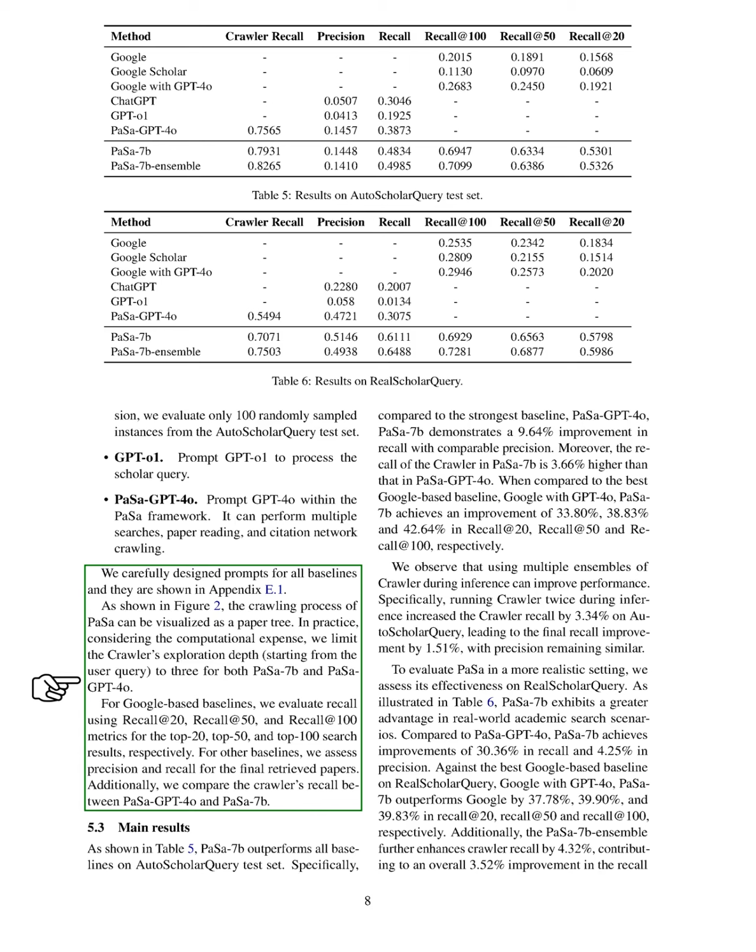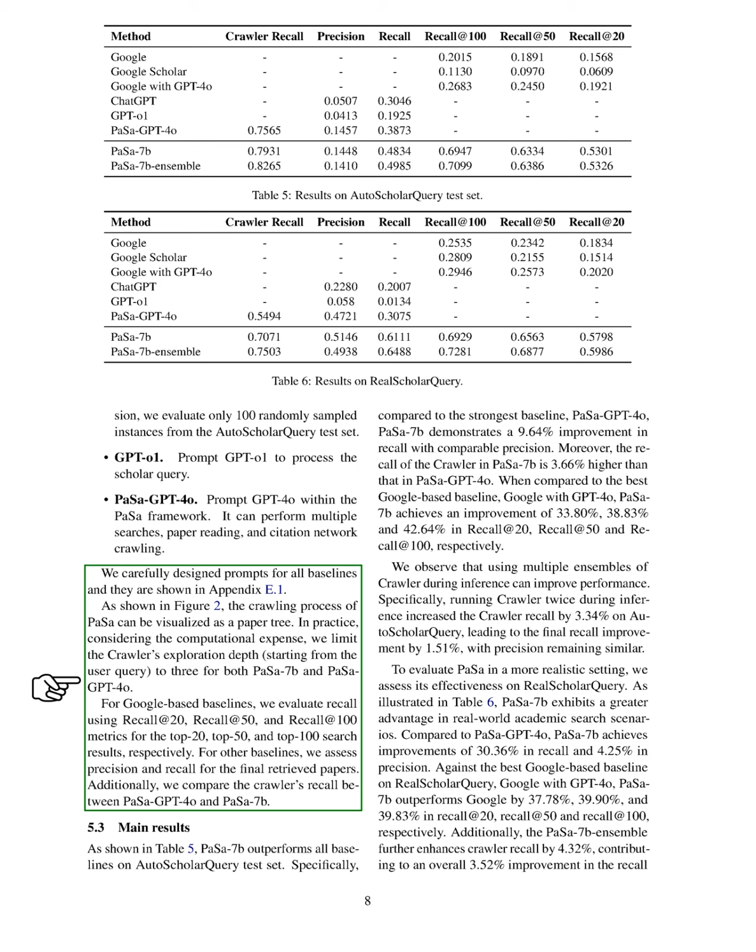The crawling process of PaSa can be visualized as a paper tree. To manage computational costs, we limit the crawler's exploration depth to 3 for both PaSa 7b and PaSa GPT-4o. For Google-based baselines, we measure recall using metrics for the top 20, 50, and 100 search results. For other baselines, we assess both precision and recall for the retrieved papers, comparing the crawler's recall between PaSa GPT-4o